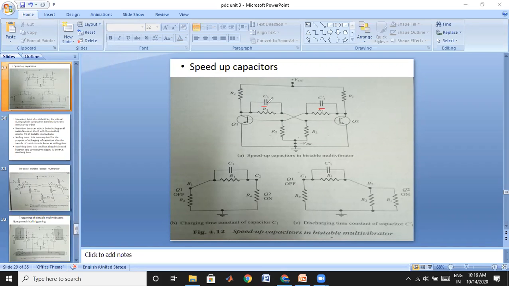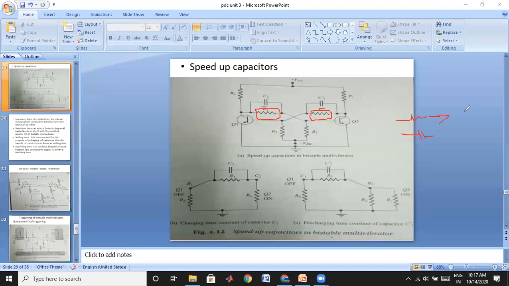The resistance we call a DC coupler, as we discussed in the previous class. If we have a capacitor here, we call it an AC coupler. For a monostable, we may have one resistor and one capacitor, that means one DC coupler and one AC coupler.